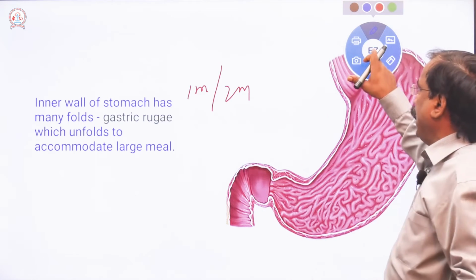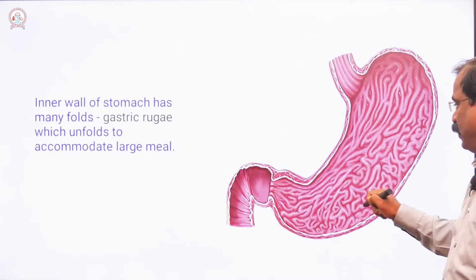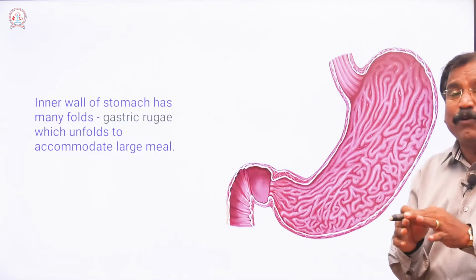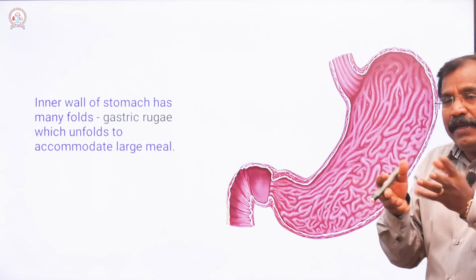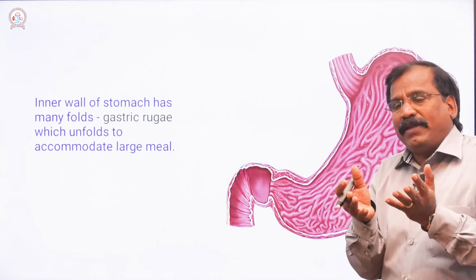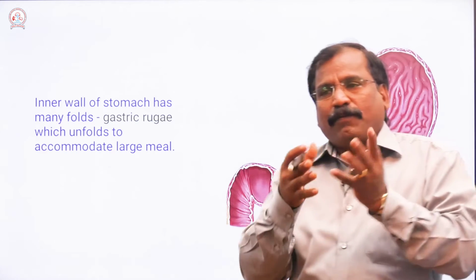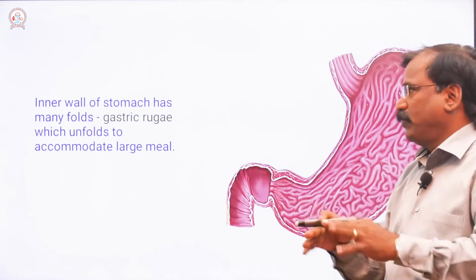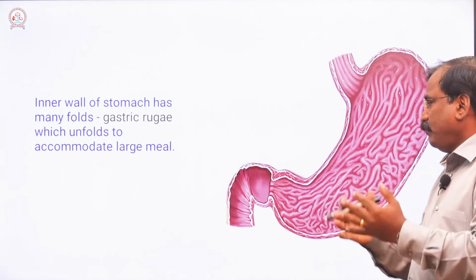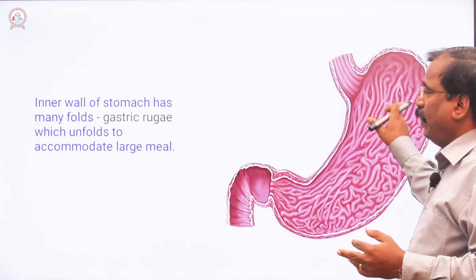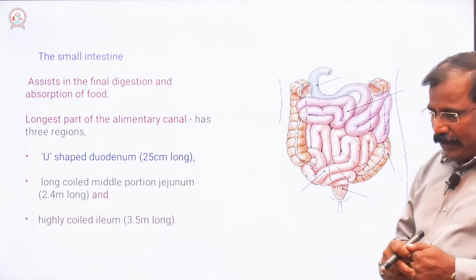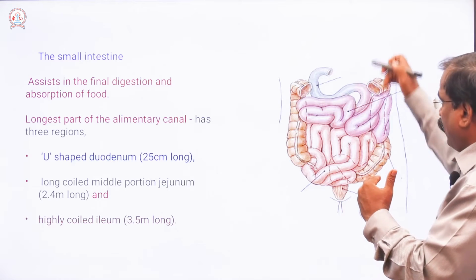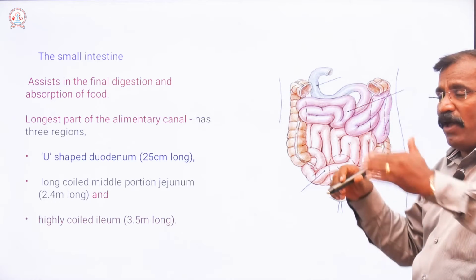Gastric rugae. See, this is the gastric rugae. It is the inner layer of the stomach walls, not the outside, the inner layers, that are folded. Okay, that's all. Then next, after the stomach is the small intestine.